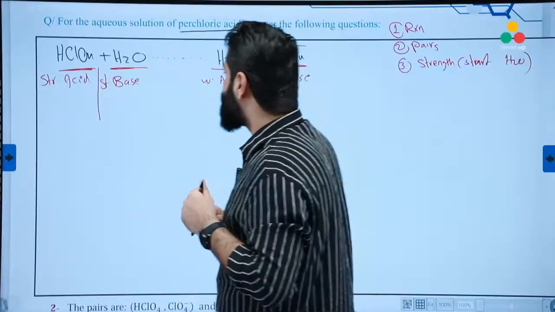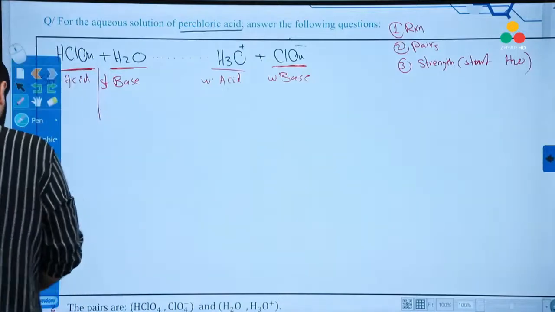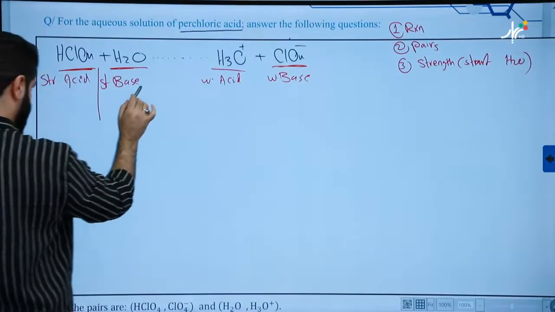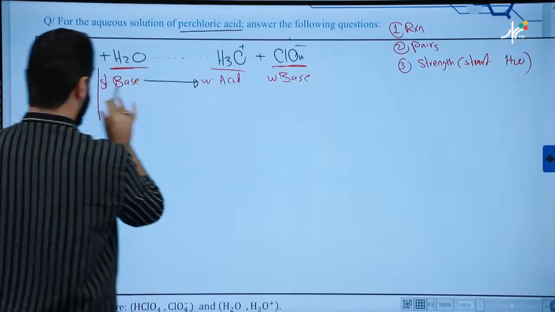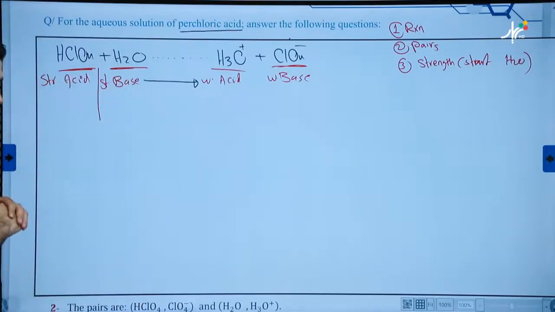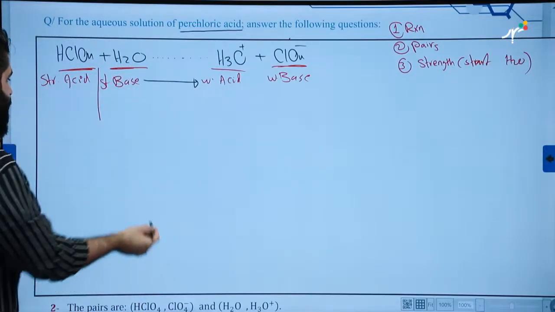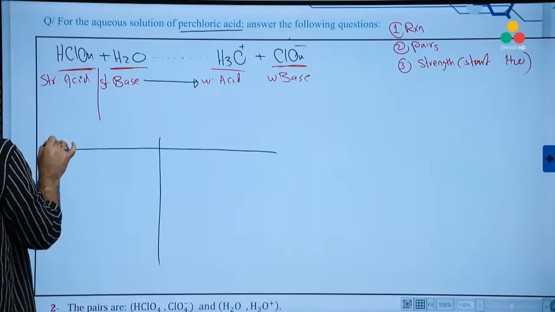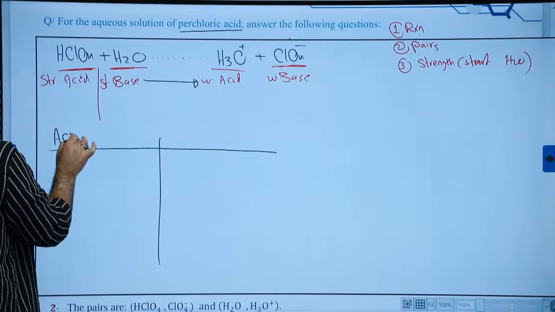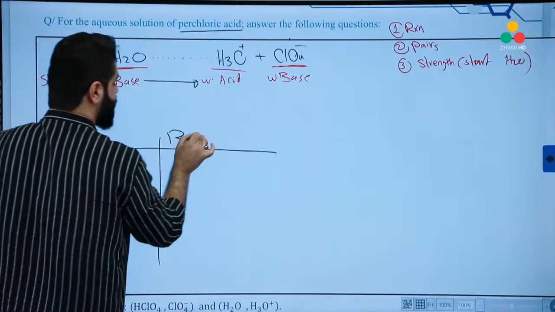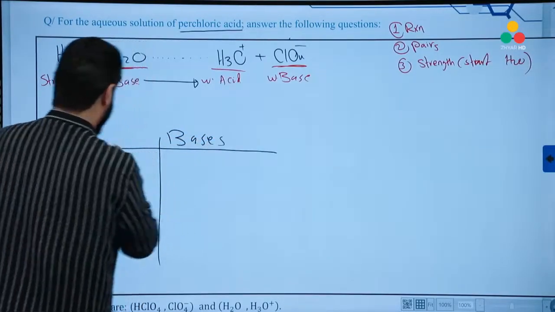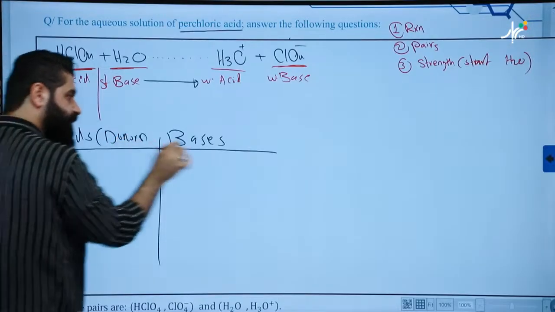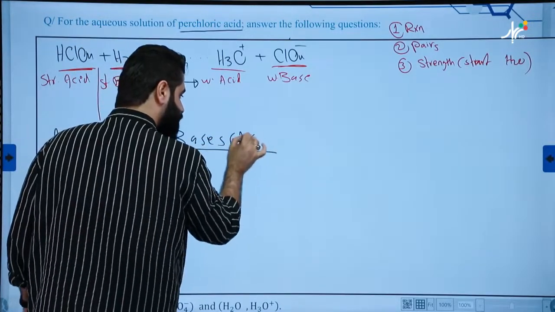Good. So as I told you, always the stronger side strikes the weaker side. So now the direction will be forward, from stronger to weaker. Why? Let's write the proton acceptors and donors. These are acids and these are bases. Acids means the donors. Bases, the acceptors.